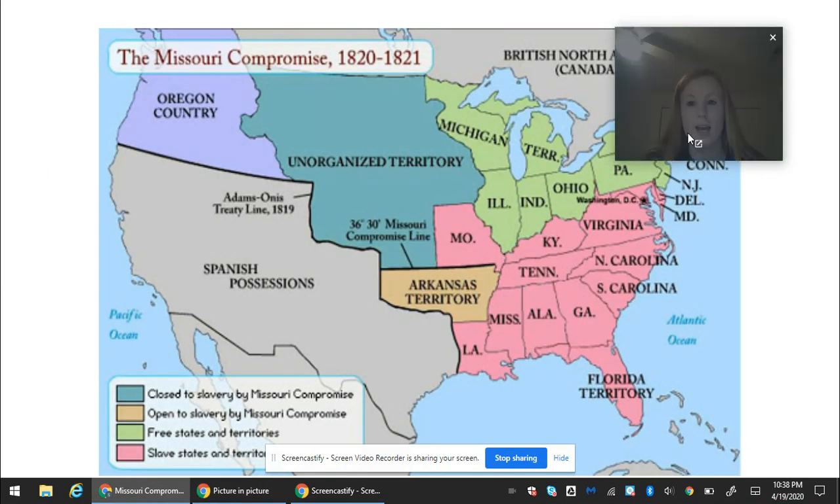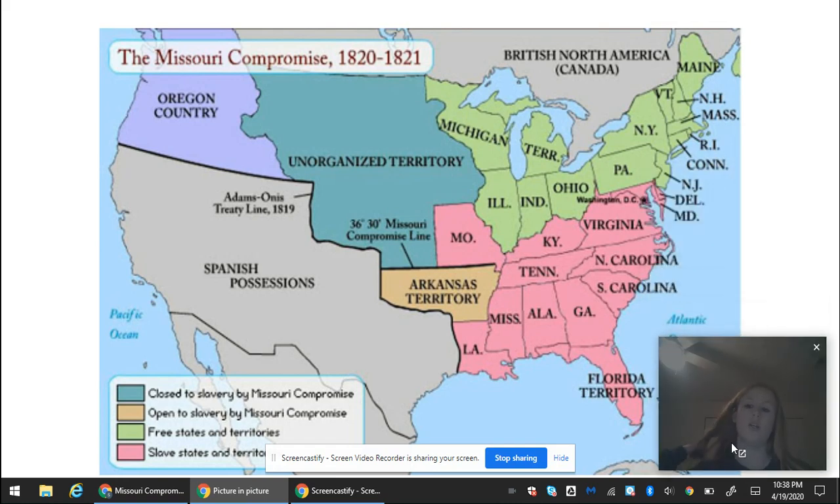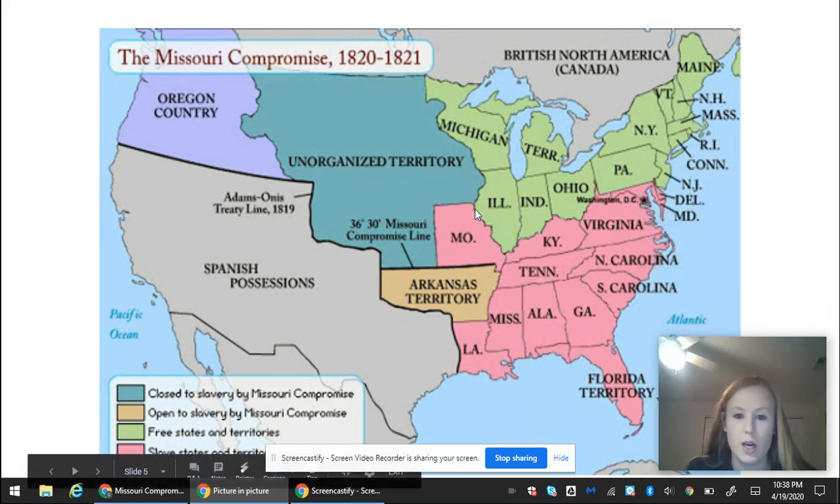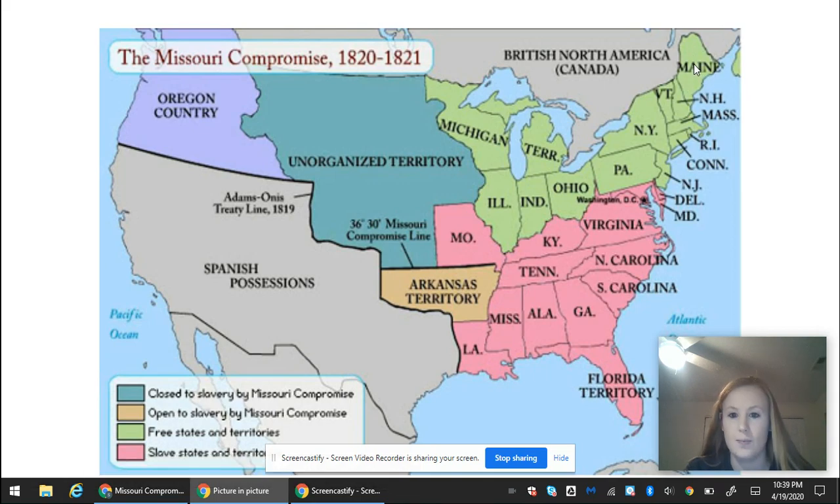So here's a picture looking at it. The Missouri Compromise allowed Missouri right here to become a slave state. This allowed Maine up here to become a free state. This line right here, the Missouri Compromise line, this bold line, determines that anything south of here is going to be a slave state, and anything north of here is going to be a free state, with exception to Missouri. Okay, so that would be the Missouri Compromise.